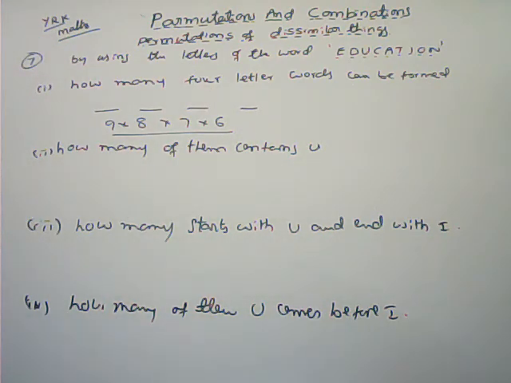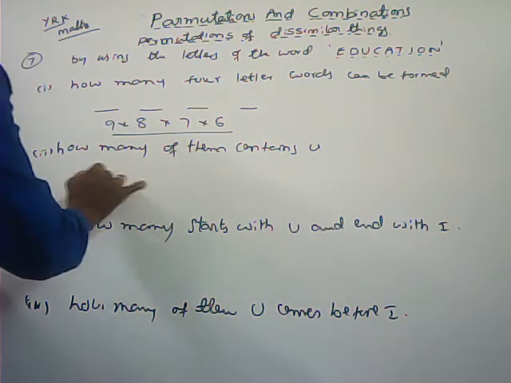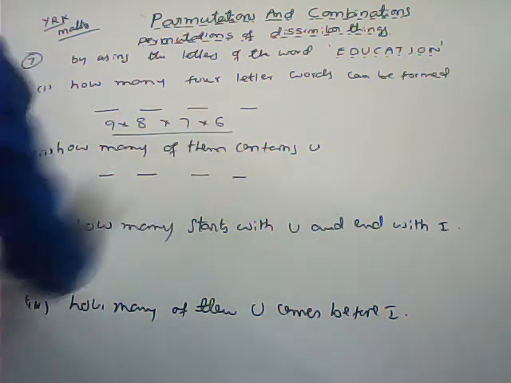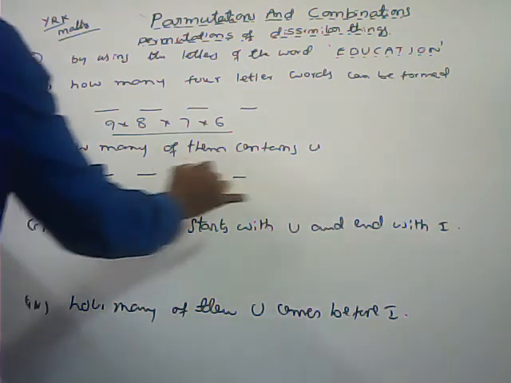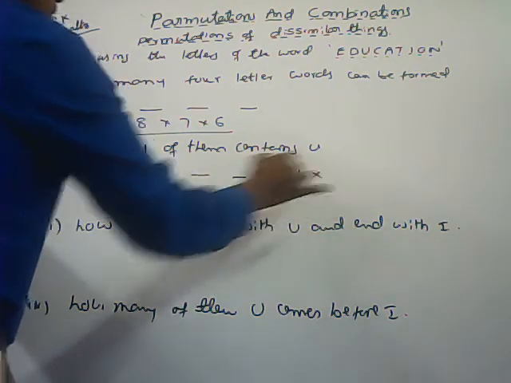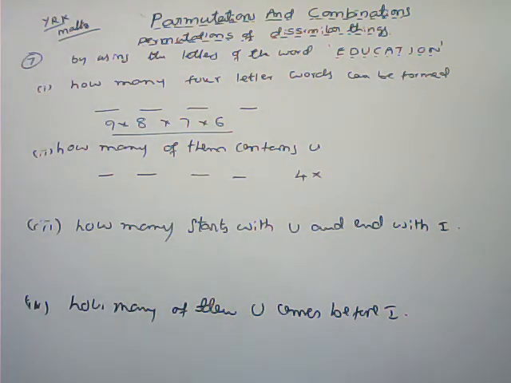How many of them contain U? So here what to do? This type of problems. Here every 4-letter word should contain U. 1, 2, 3, 4. So first we can place U. U can be placed in 4 ways. You can put it in any one of the 4 places.